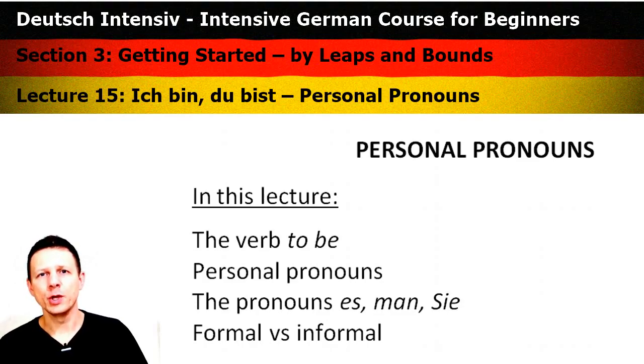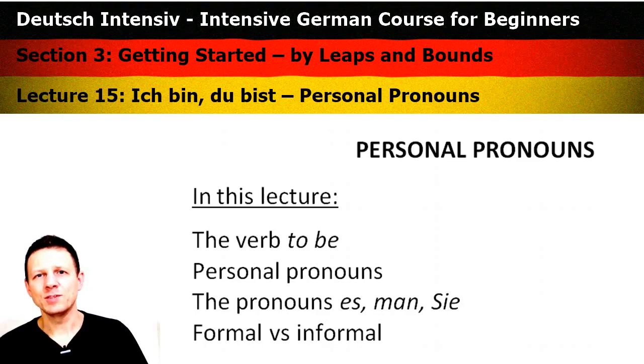Personal pronouns I, you, he, she, it, we, they, etc. Apart from that, we'll have a look at three special pronouns which are quite frequently used: es, man, and sie, sie being capitalized. We'll also see what the difference is between formal and informal forms in German.